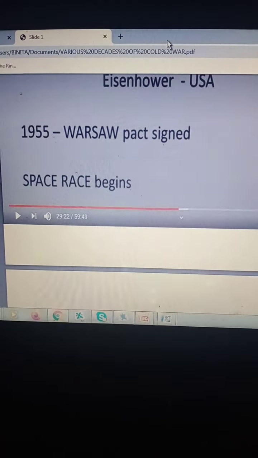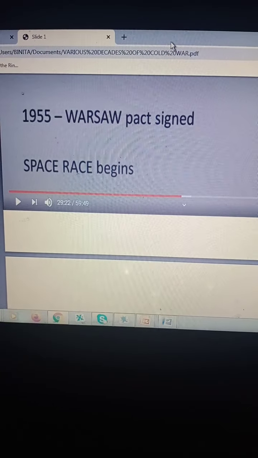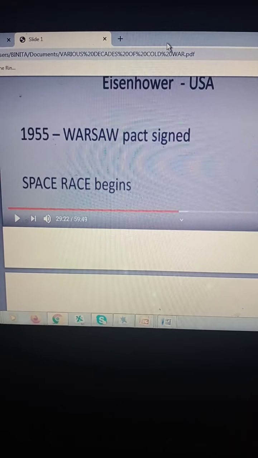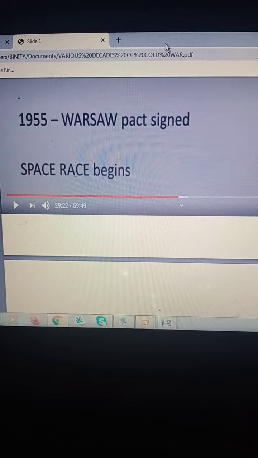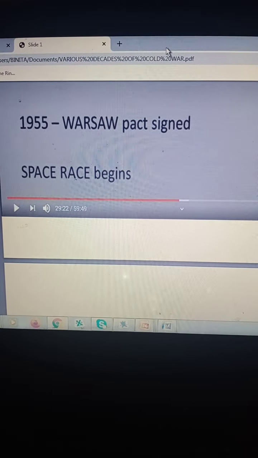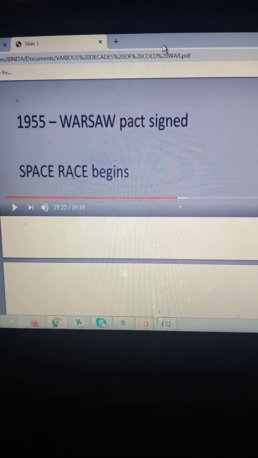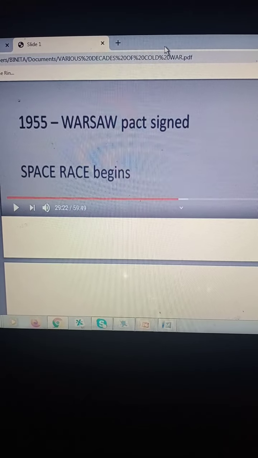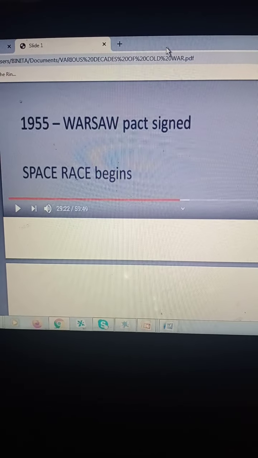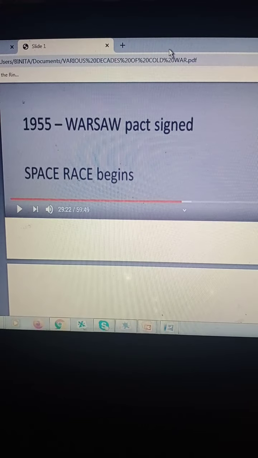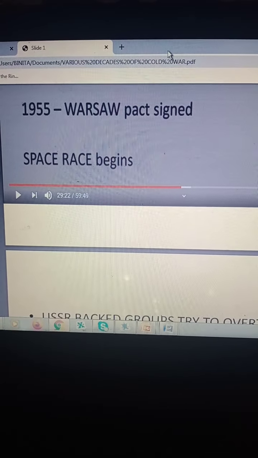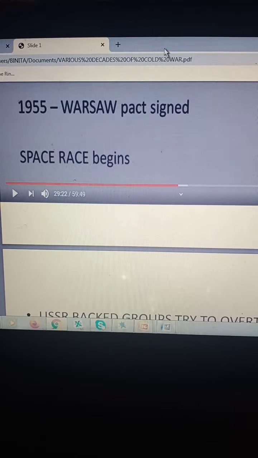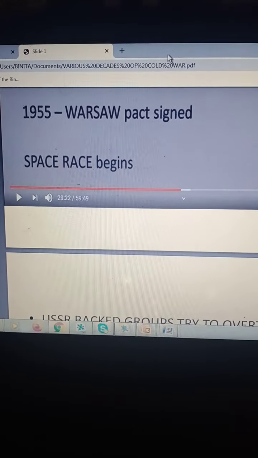Then in 1955, the Warsaw Pact was signed. The Warsaw Pact is a military alliance against NATO, which was formed by the US, and Warsaw was formed by the USSR. So it is also a kind of defensive mechanism and military organization. What was the reason for getting all these countries to sign the Warsaw Pact? If any of the countries who were allies of the USSR were attacked by any of the countries of the NATO alliance, then all the countries would come to the help of that country. So that is a military defensive organization. NATO and Warsaw, that is Warsaw is the USSR and NATO is the US.